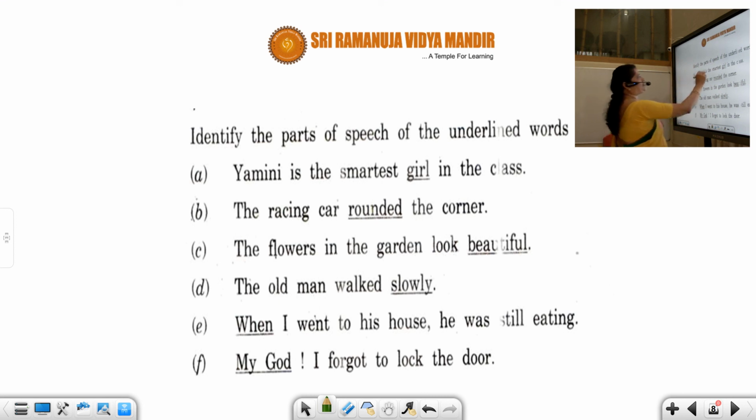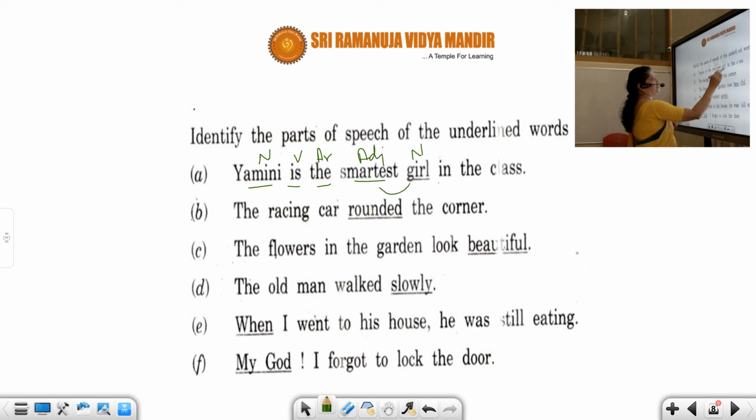Next one. Yamini is the smartest girl in the class. Yamini is noun. Is verb. The is article. Smartest adjective because it's modifying the noun girl. In is the preposition. The is article. Class is noun. The racing car, the article. Car is noun. Which car? Racing car. So adjective.